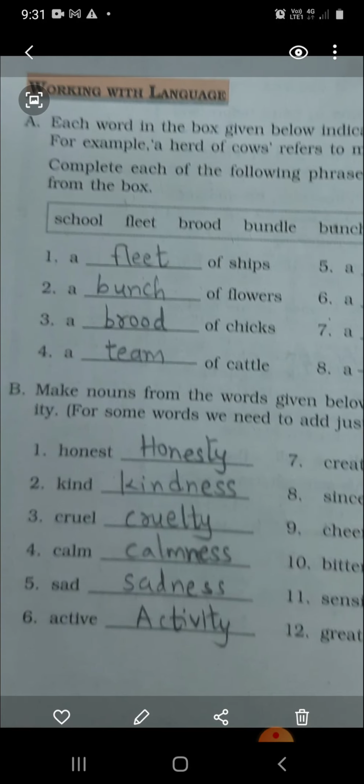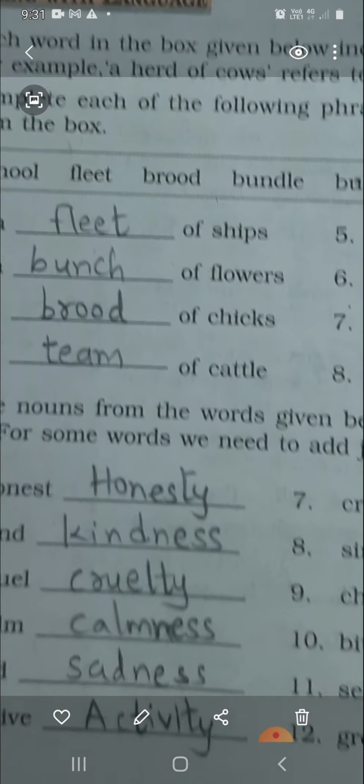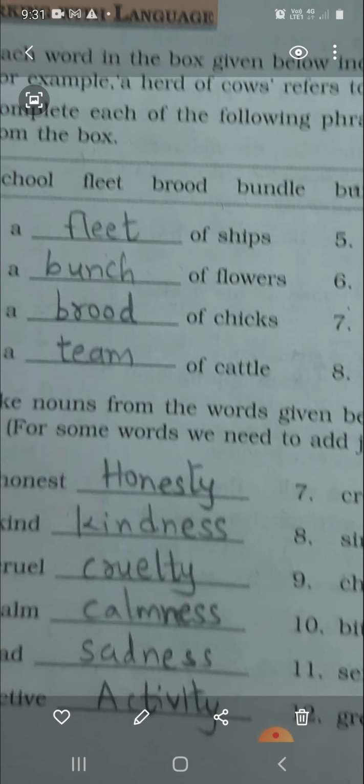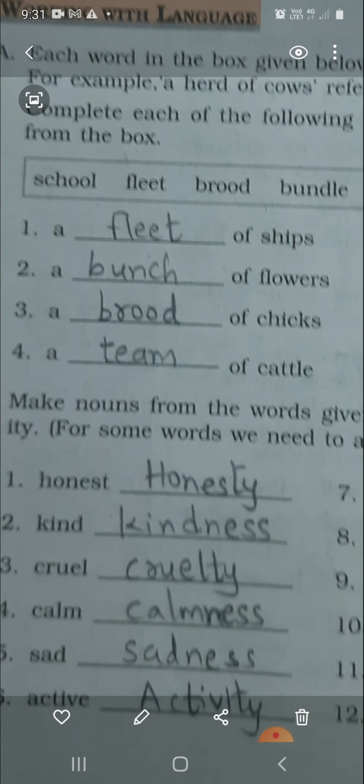So you can see here in the box some words are given. Let us see one by one the blanks. A blank of ships. So here if there are so many ships, then we use the word fleet, F-L-E-E-T, fleet, a fleet of ships. If there are so many flowers, then we use the word bunch, a bunch of flowers. There is another word used, a bouquet of flowers. If there are so many flowers clubbed together, then we use the word bouquet also.